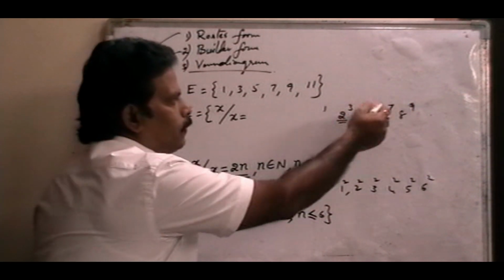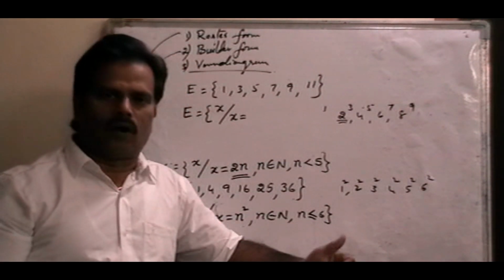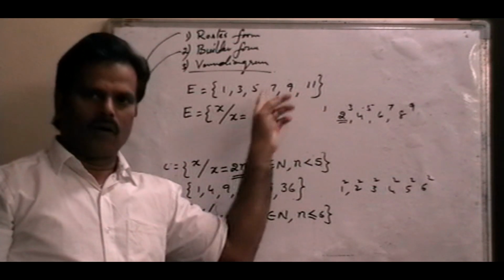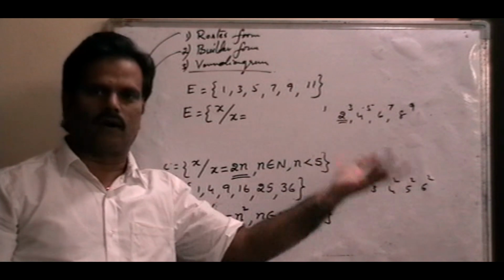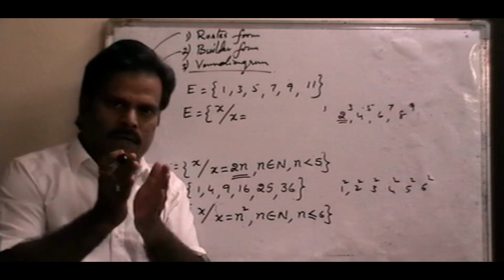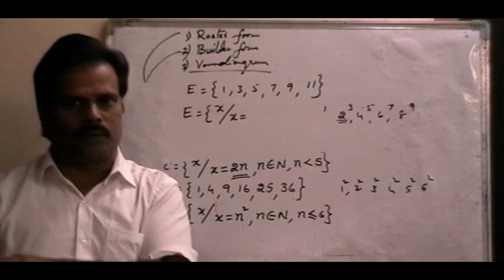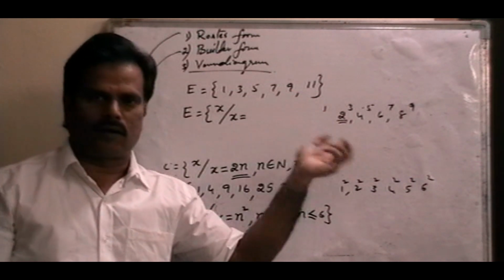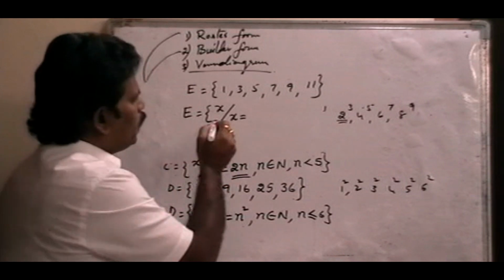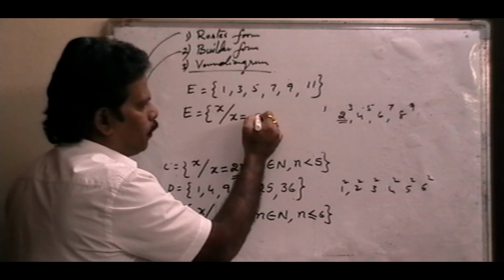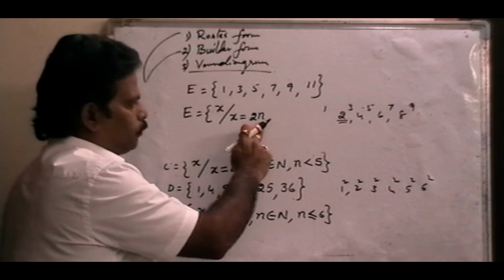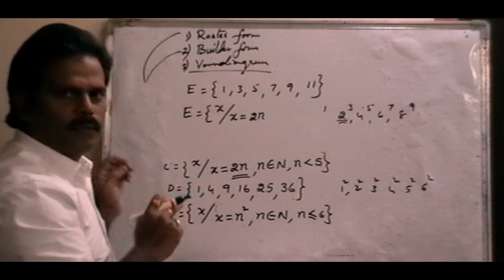So 1, 3, 5, 7, 9 are odd numbers. An odd number is an even number minus 1 or an even number plus 1. Every even number added by 1 gives an odd number, and every even number subtracted by 1 also gives an odd number. Now here, every even number is in the form of 2n, 2 into something, because every multiple of 2 is an even number.